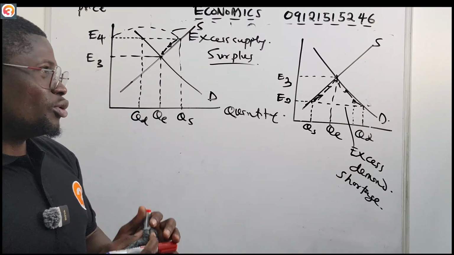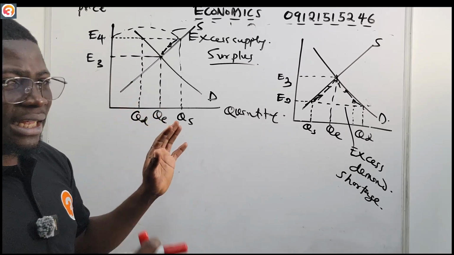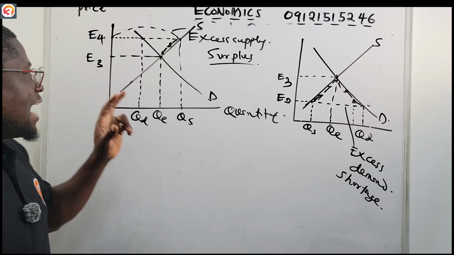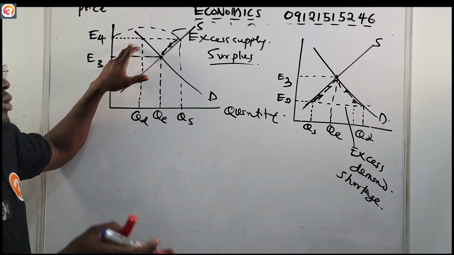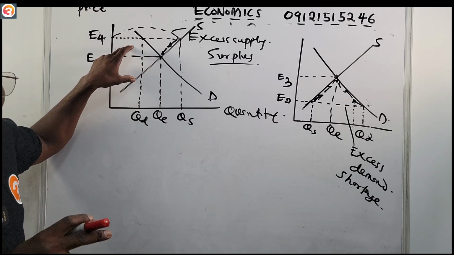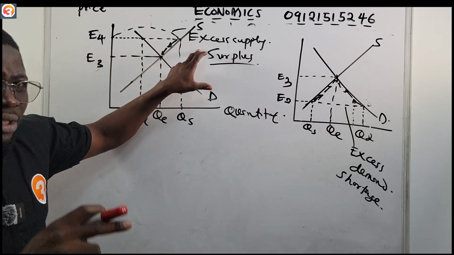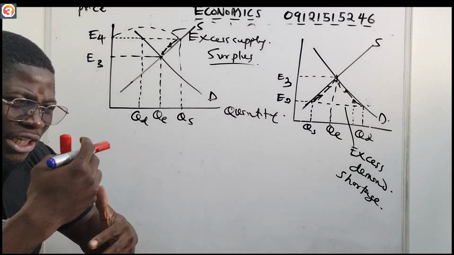I do not want to recap it so that it doesn't look like I'm saying the same thing over and over again, but understand that when prices increase above the equilibrium price, it leads to a situation of surplus, or excess supply, where buyers are not willing to buy but supply is much. So suppliers need to adjust their price. They need to keep adjusting it gradually.